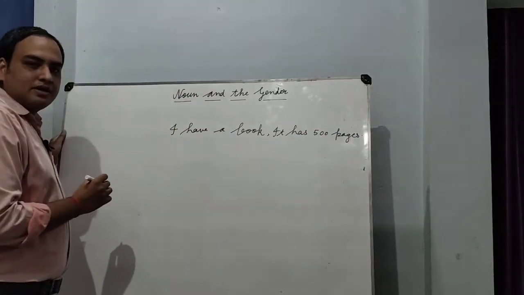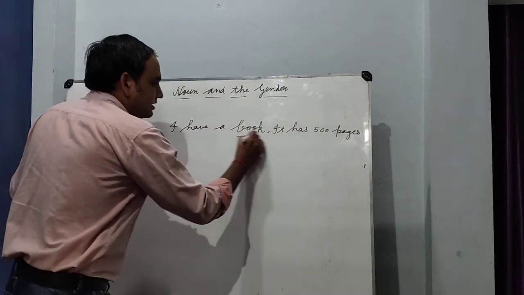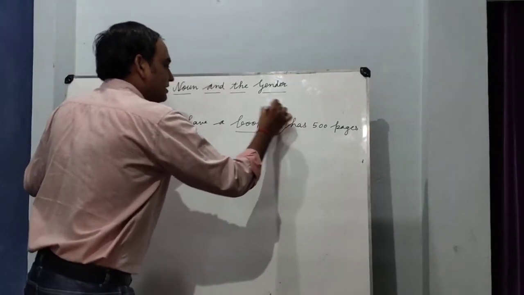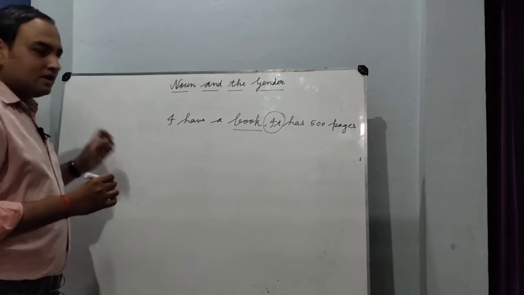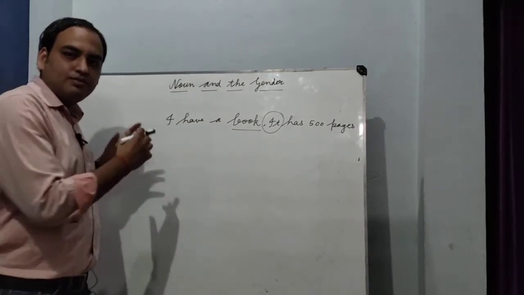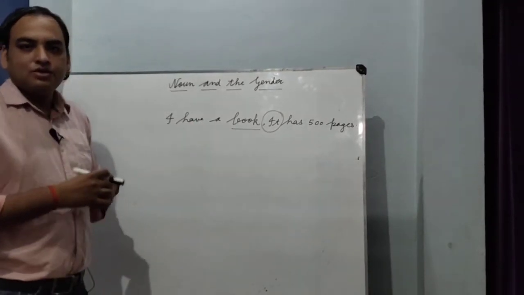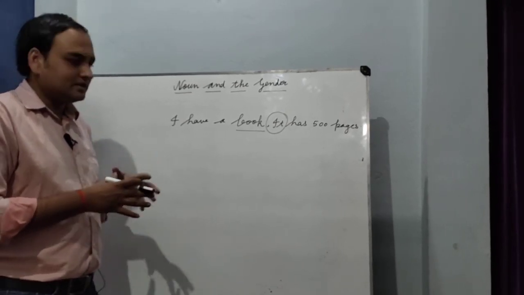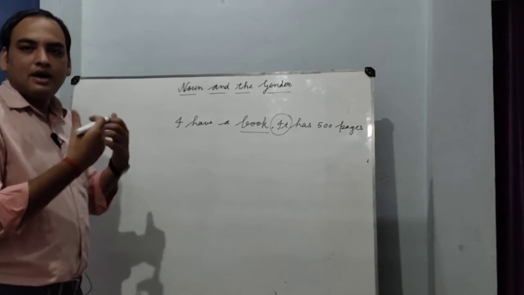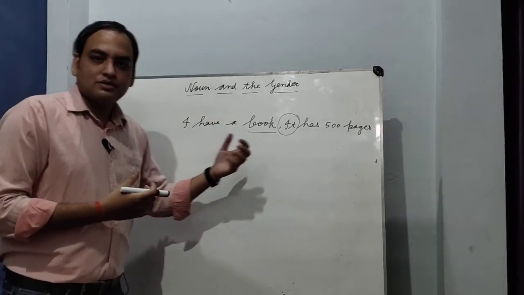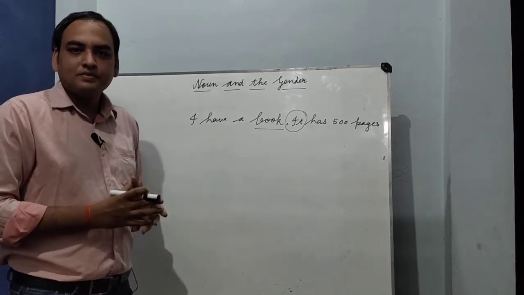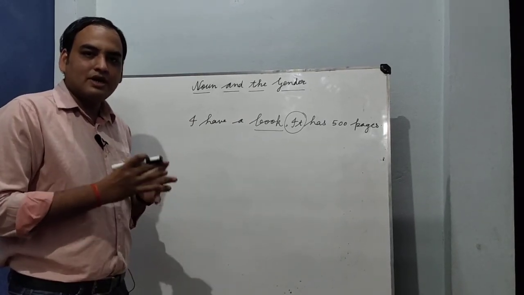Okay, so here book is a neuter gender and it uses it as a pronoun to make the sentence. So friends, we have learned here that according to their gender, the sentences have pronouns to assist the subject or object.